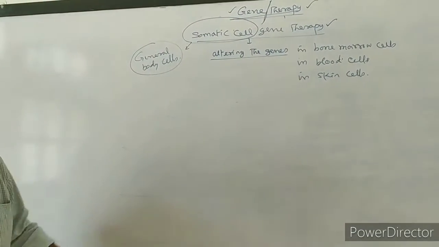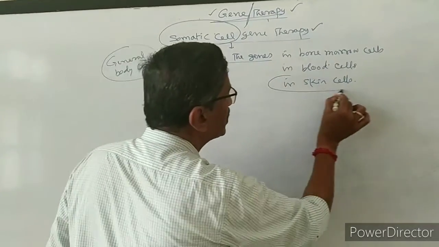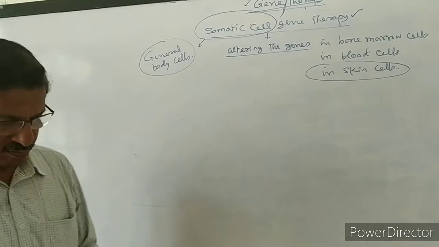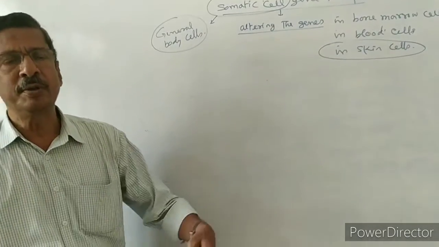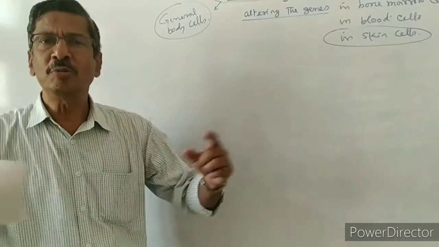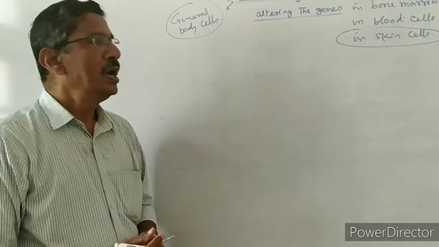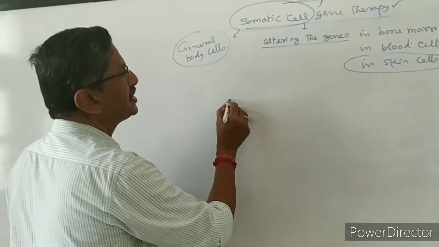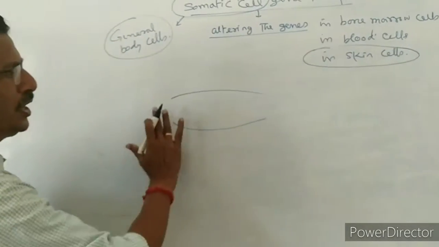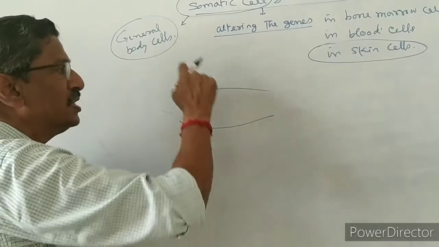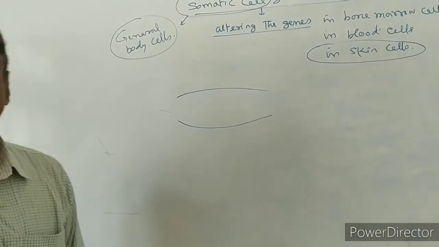In the body area, I want to take one example, that is skin cells. Say for example, one person is having normal skin, whether it is a medium color, black color or fair color, whatever it is. This is the hand of a person. Normal skin color is there. But in one particular area, radiations are constantly passing.